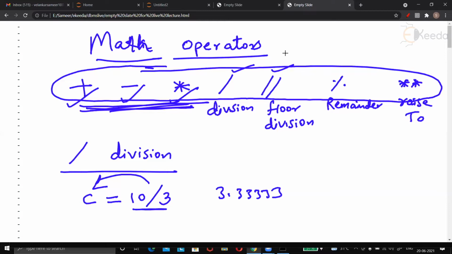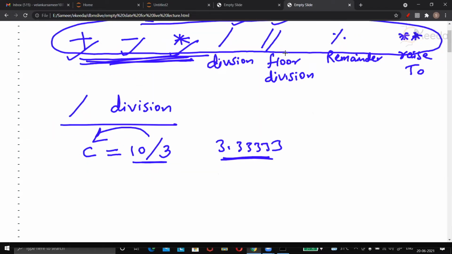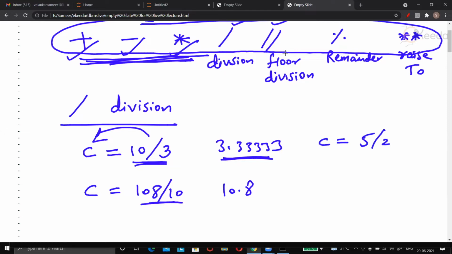Or if you write C is equal to, let's say, 108 divided by 10, then C will be 10.8. So this is the usual division that we use in our day-to-day life. If I ask you what is 5 upon 2, you will say, come on, sir, 5 upon 2 is 2.5. So C will be 2.5. This is our usual division.